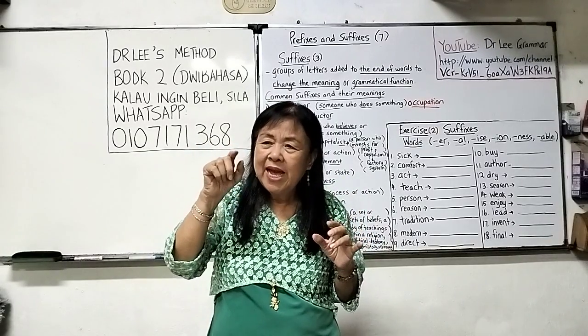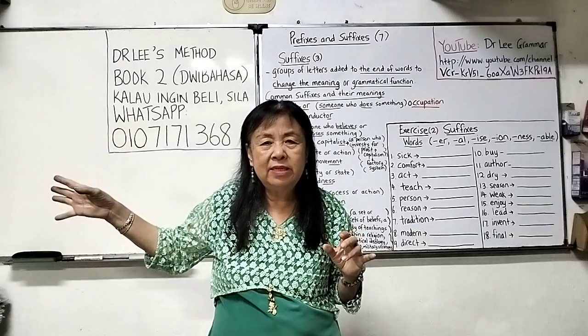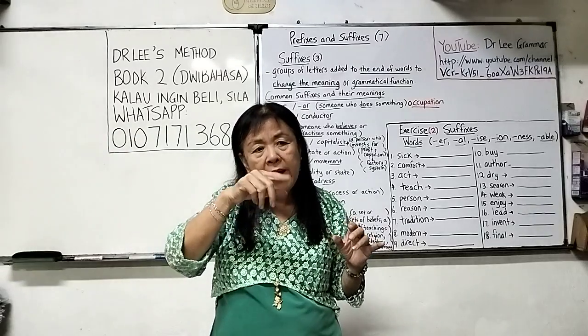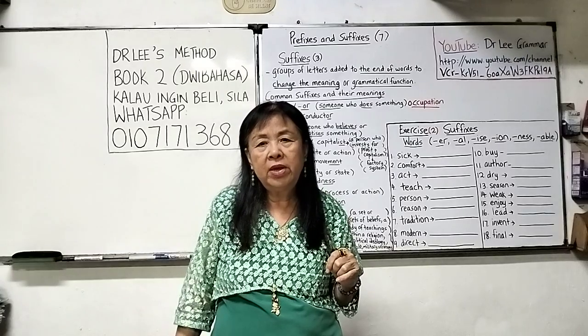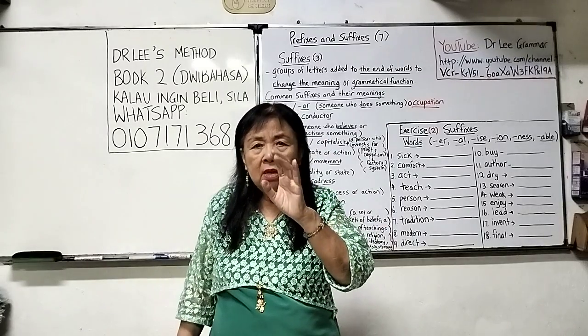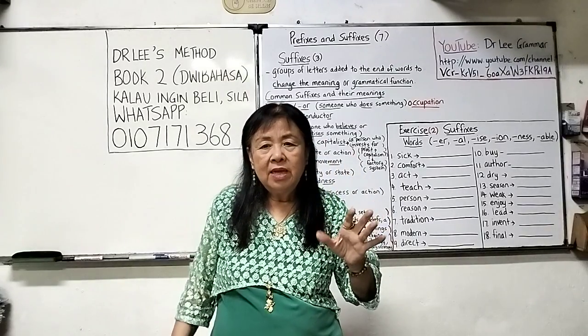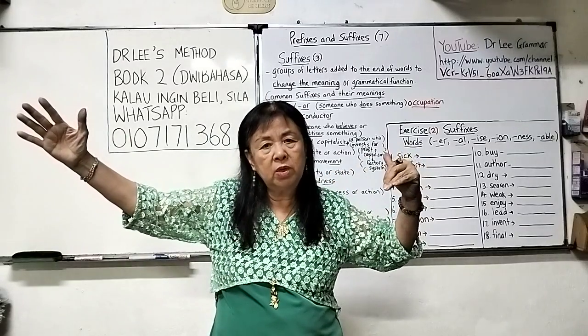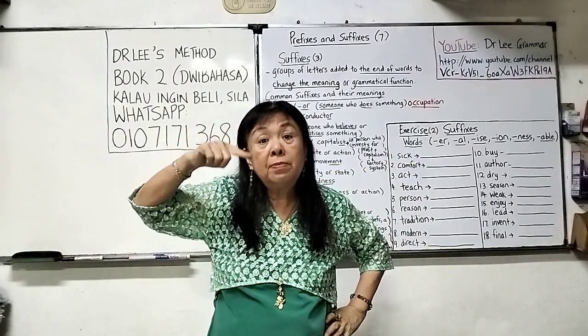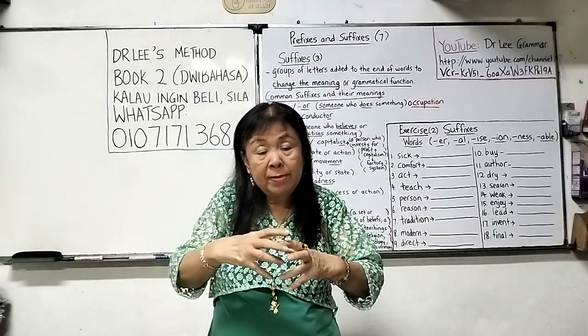Like you say, oh, this is N, so I must put MENT, ment. Oh, it is Y, so I must put NESS, nurse. No, it doesn't work that way. Because if you go to the internet and you type the word suffixes, a long list of words will come up. And you have to know word by word, because you cannot group them together.